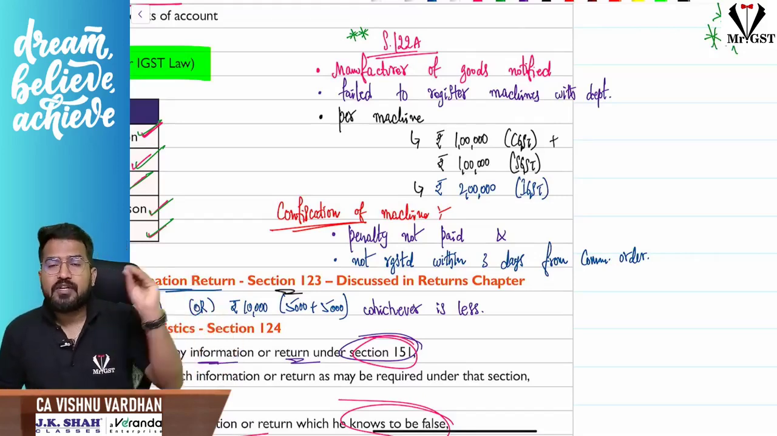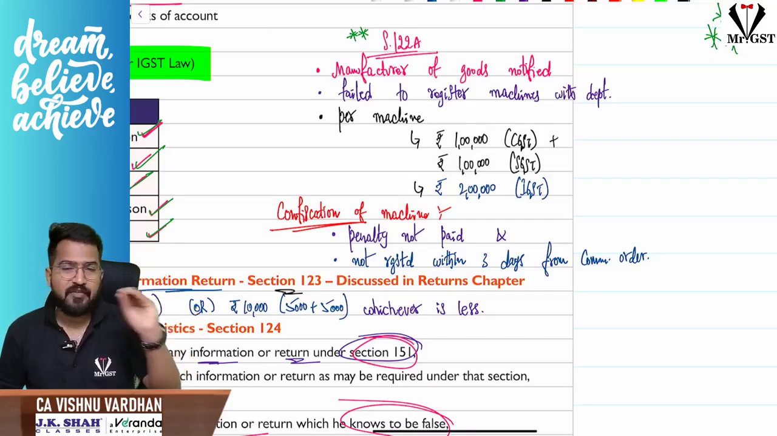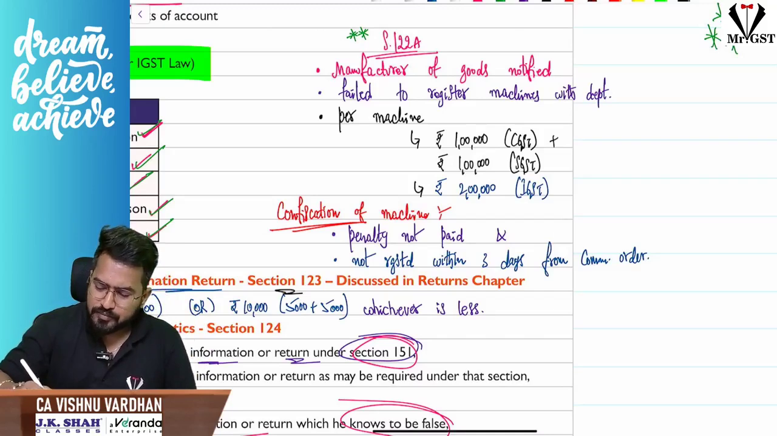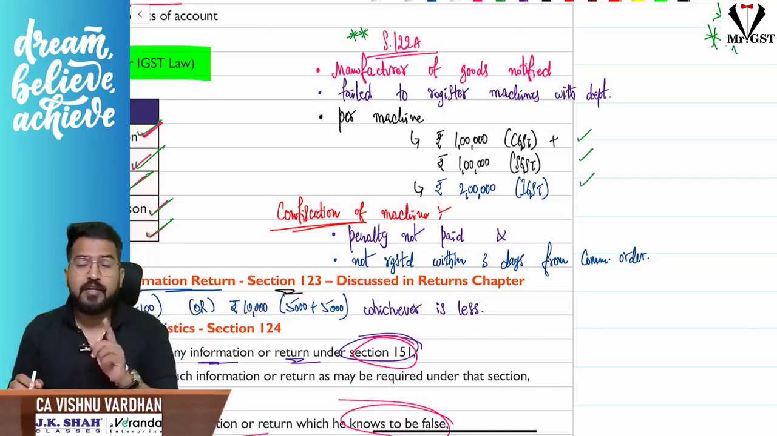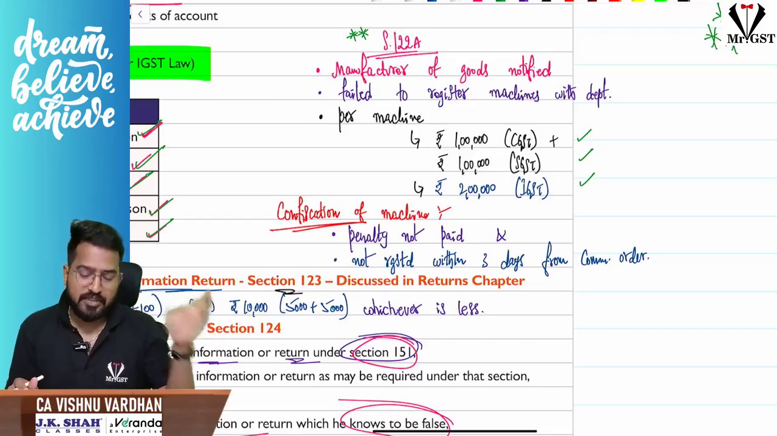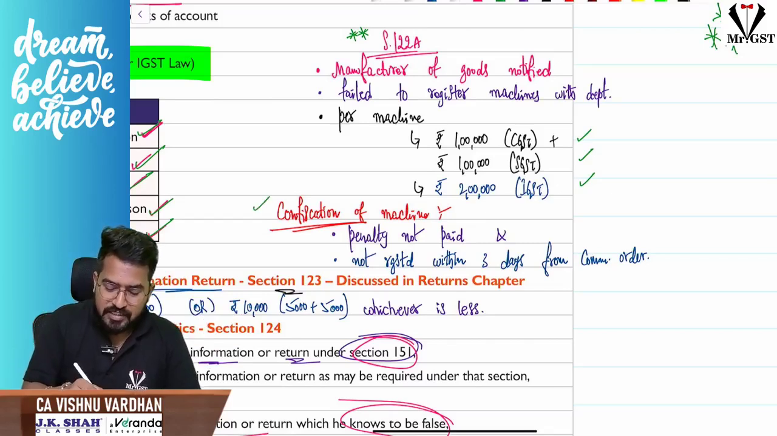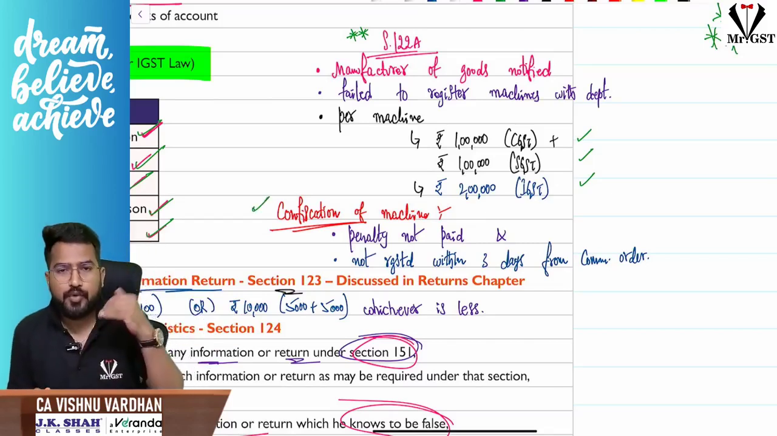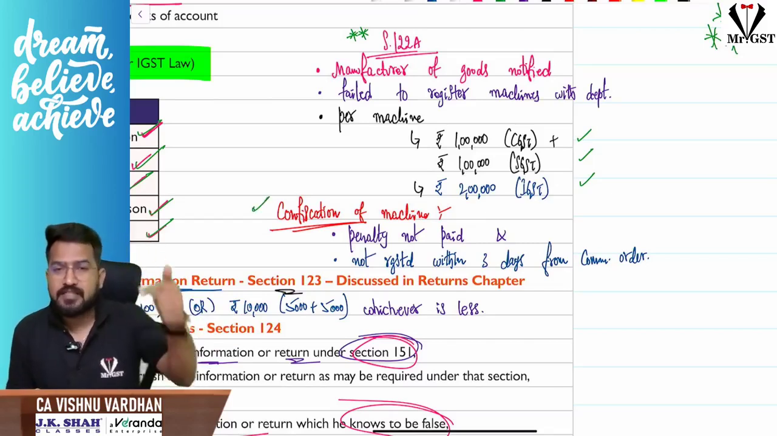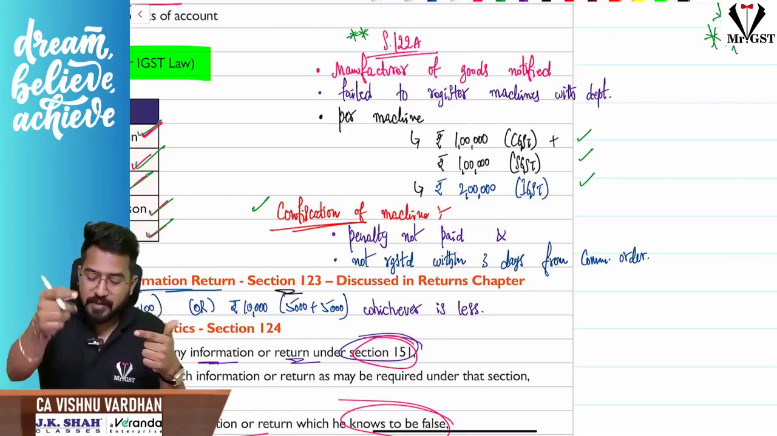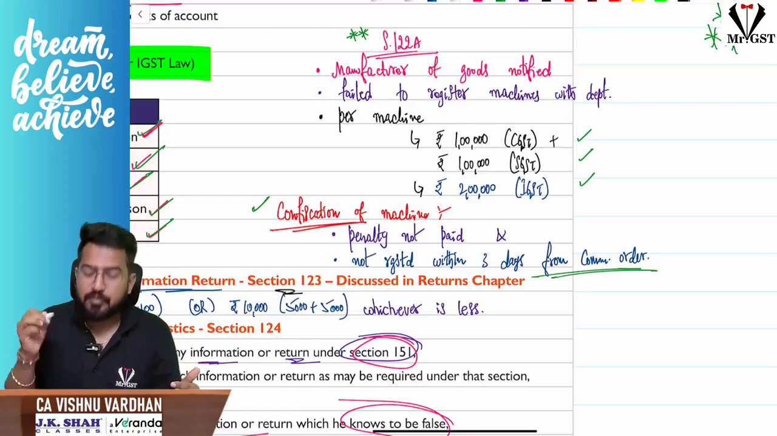Whatever machines you have registered with the department, fine. If you are not registered, per machine there will be a penalty of 1 lakh CGST, 1 lakh SGST, that is 2 lakh total, or IGST, because you have not registered that machine with the department. And that machine will also be liable for confiscation if you don't pay that penalty and register. Paying the penalty is required, and you should also register that machine with the department within 3 days from the communication of this order.